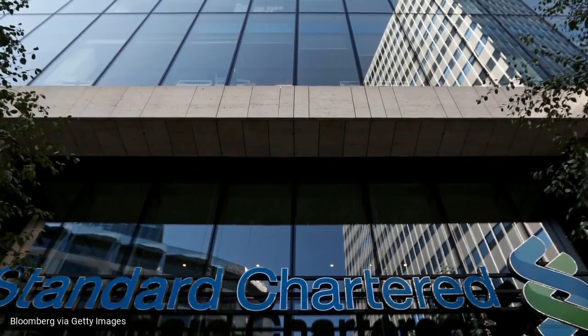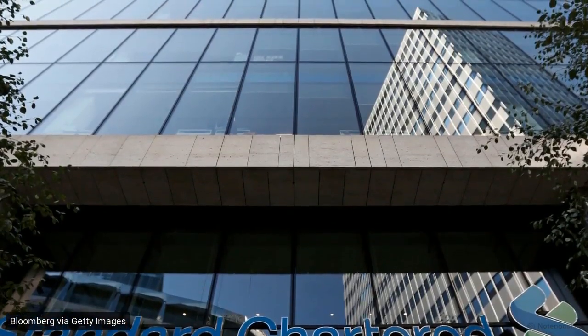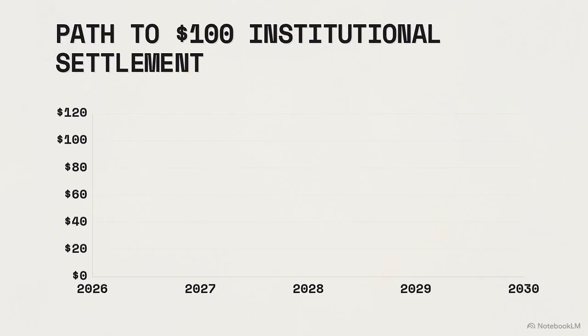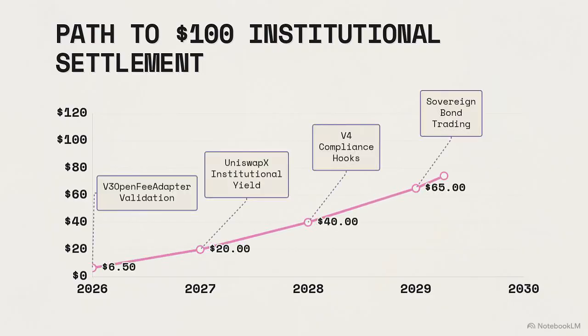Recognizing this transition, global banking institution Standard Chartered initiated coverage on the asset, projecting a strict re-rating based explicitly on the capture of tokenized asset trading volume. This timeline maps Standard Chartered's trajectory. Driven by institutional adoption milestones, the bank set a long-term price target, escalating from early 2026 levels up to $100 per token by the end of 2030.